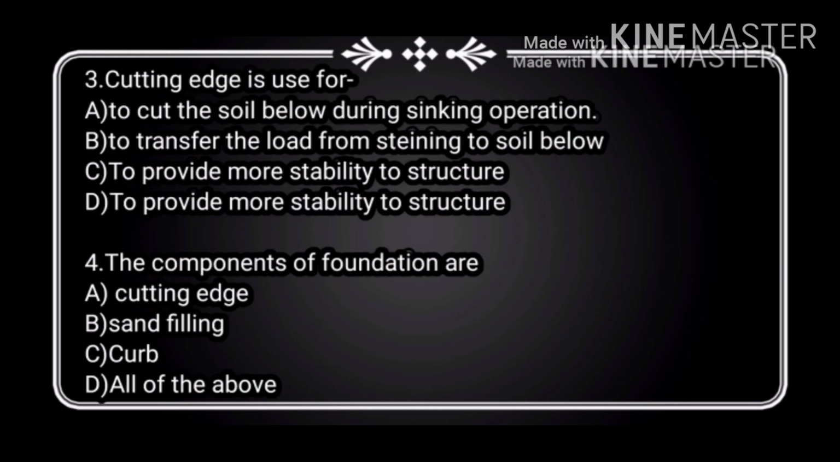Now the third question is, cutting edge is used for option A, to cut the soil below during sinking operation, option B, to transfer the load from steining to soil below, or option C, to provide more stability to structure. So the correct answer is, cutting edge is used to cut the soil below during sinking operation. That is option A is the correct answer.